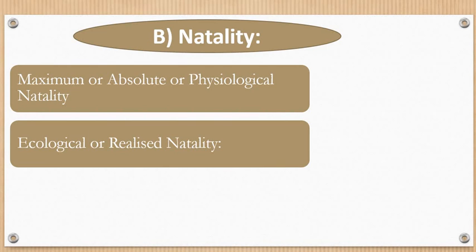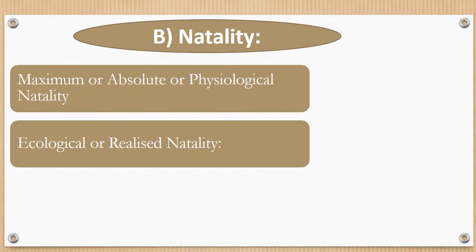So it is there theoretically, as there are no ecological limiting factors, only physiological limiting factors that regulate the reproduction, right? So it is constant for any given population. Maximum natality is always constant for any given population, and it is always referred to as the fecundity rate. So fecundity rate. Maximum natality means the maximum productivity is always referred to as the fecundity rate. Fecundity is what? Maximum productivity is said to be the fecundity, right? That we're going to study in the next point.